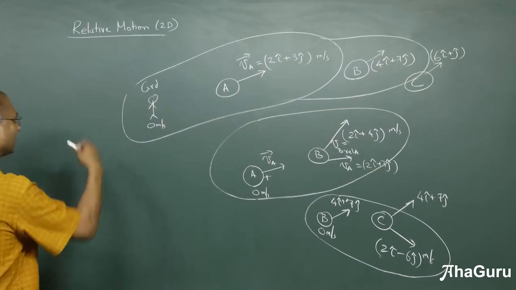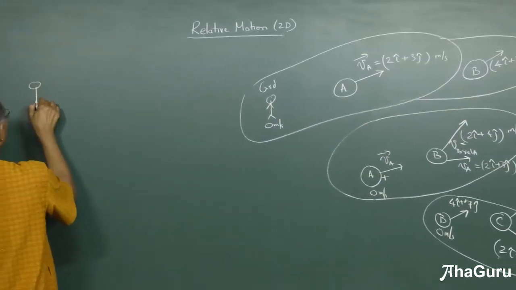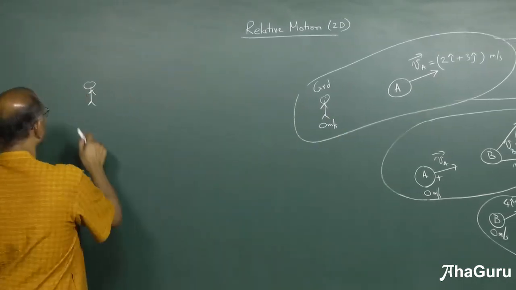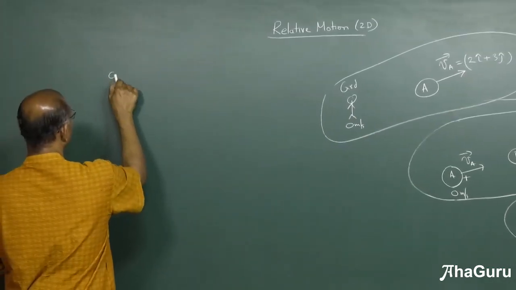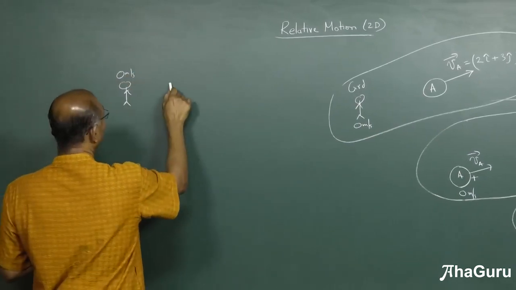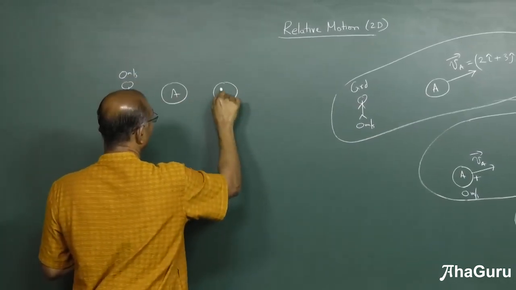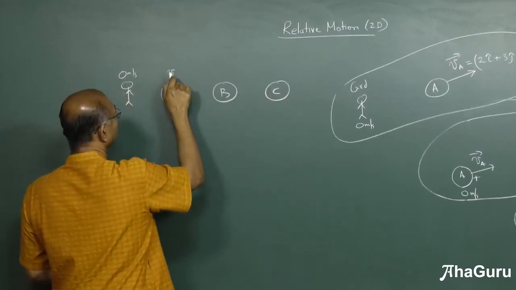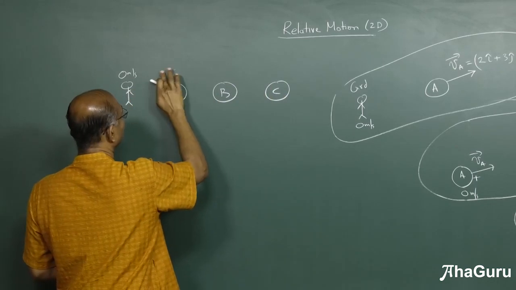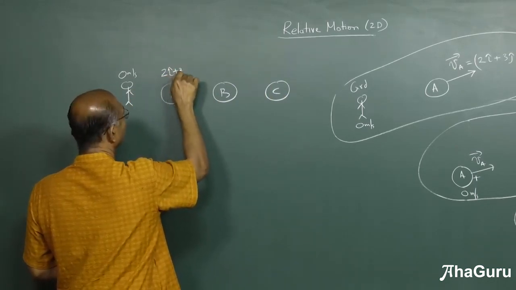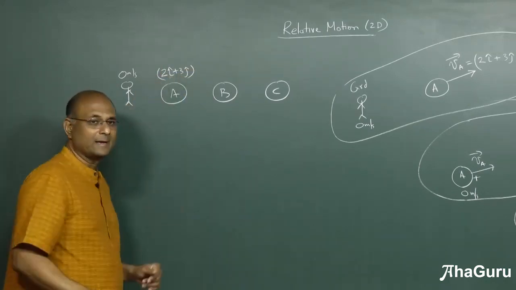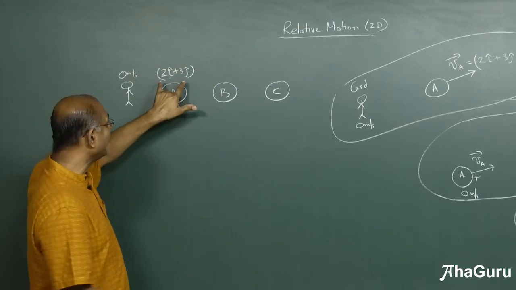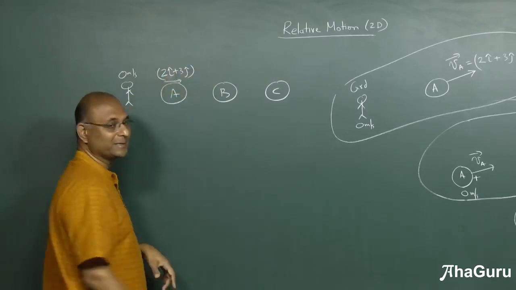So one way of doing this, instead of doing it like this, I will show you another way, you don't need to really draw them. You just simply show. This is the ground, so basically this is 0 meters per second, and this was A, this is B, this is C. A's velocity is, let's not write VA, let's just put the value, 2i plus 3j. Is it this way? It's neither, it's actually something like that. But I don't care, I'm just going to say the velocity of A is 2i plus 3j.